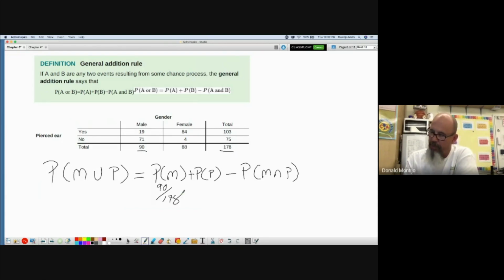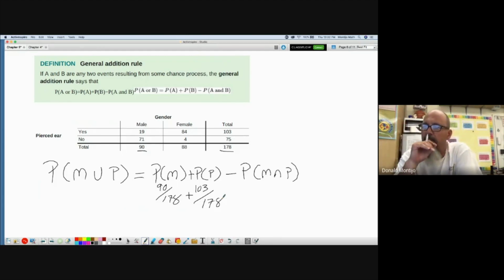The probability I have my ear pierced is 103 over 178. If I add those two together, I get 193 over 178. Well, that breaks the first rule of probability, that every single answer has to be a number between 0 and 1. So I know that can't be the answer. I can't have a probability of 193 over 178 because that number would be 1.2 something.